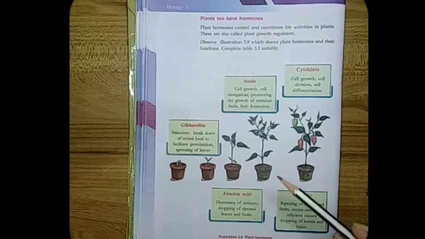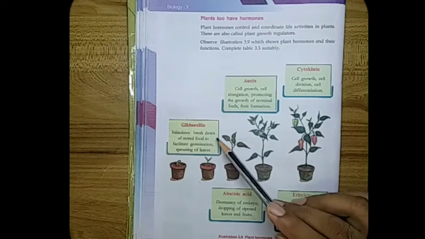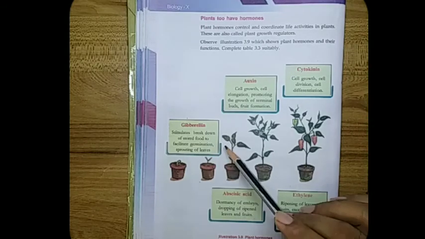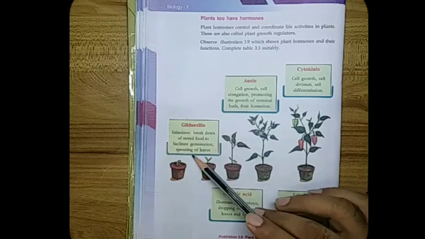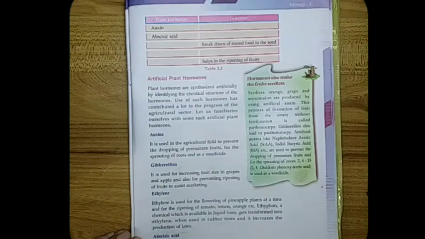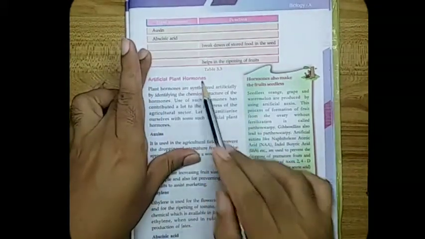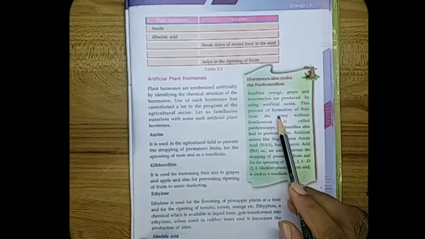Then gibberellin. It stimulates the breakdown of stored food to facilitate germination, and also it facilitates sprouting of leaves. A number of artificial plant hormones are available nowadays, and they are used for different purposes.